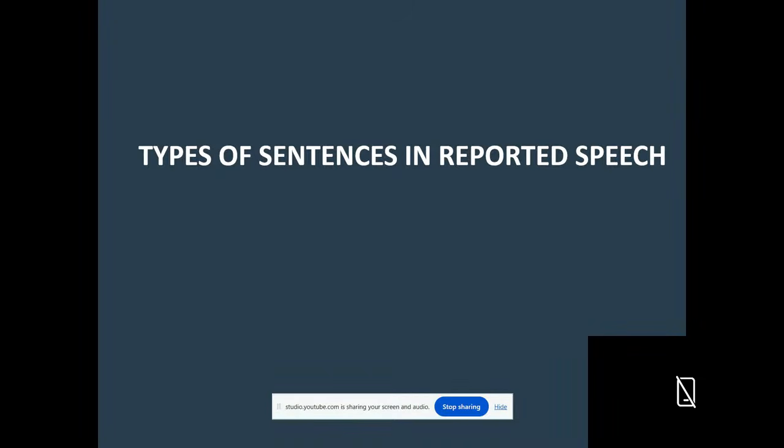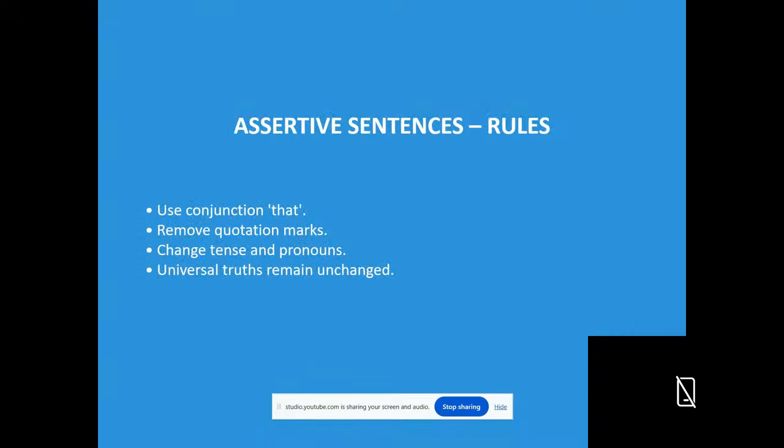See types of sentences in reported speech. We change direct speech to indirect speech based on the types of the sentences. How many types of sentences are there? We have assertive sentences, interrogative sentences, imperative sentences, and optative sentences. These are the four kinds of sentences.